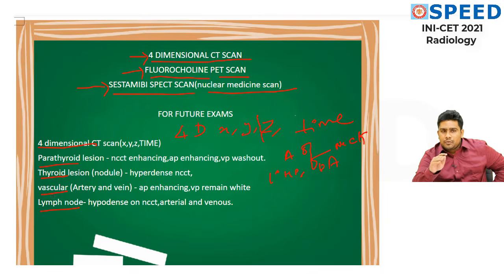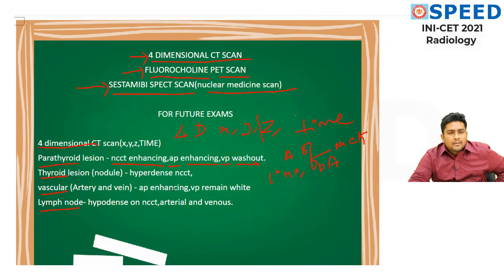When we are going to do a non-contrast CT scan, followed by that we are going to give contrast, which is in the arterial phase as well as the venous phase. How will the parathyroid lesion enhance? They are going to be enhancing in non-contrast CT scan, and in the arterial phase they are going to enhance. In the venous phase there will be absolute washout.